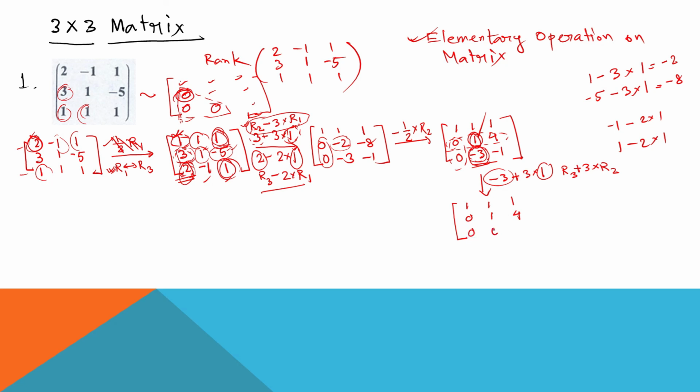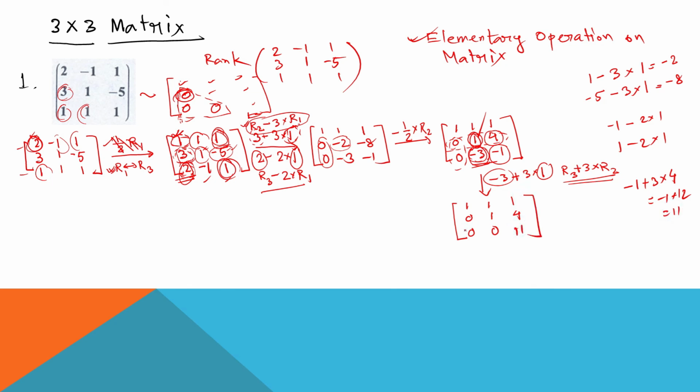This is already 0, and the same operation will be applied on this element also, which is minus 1. So it is minus 1 plus 3 into R2. What is the third element of R2? 4. So minus 1 plus 12, it is 11.